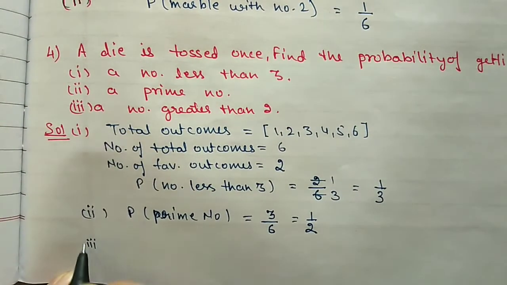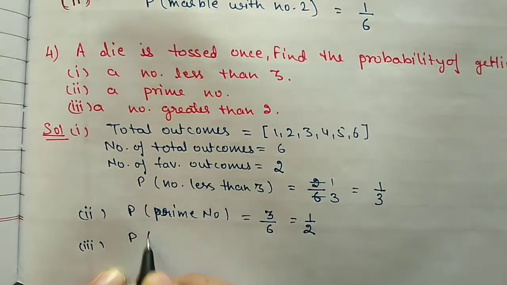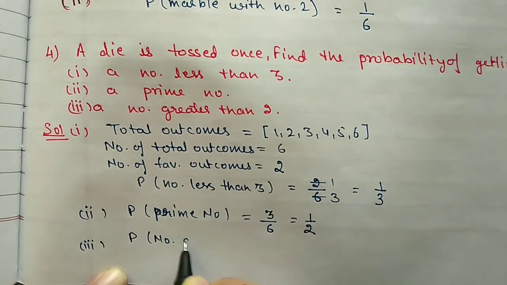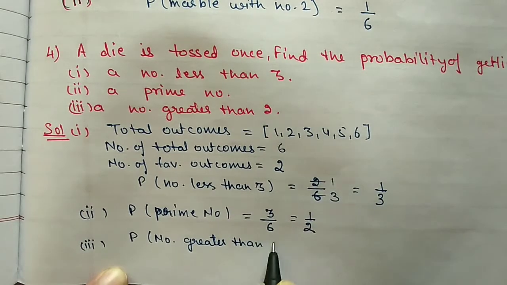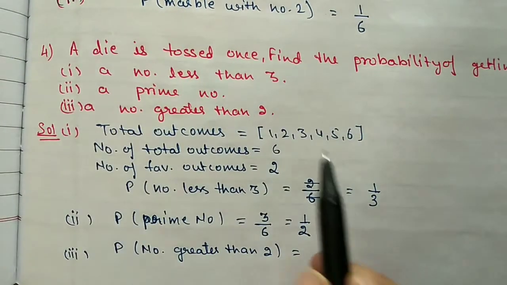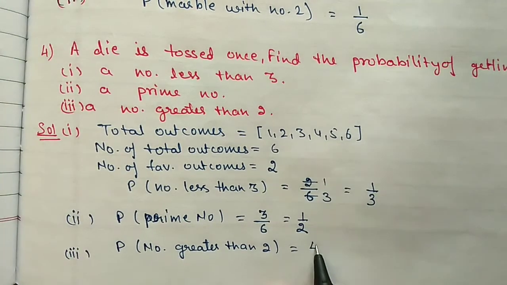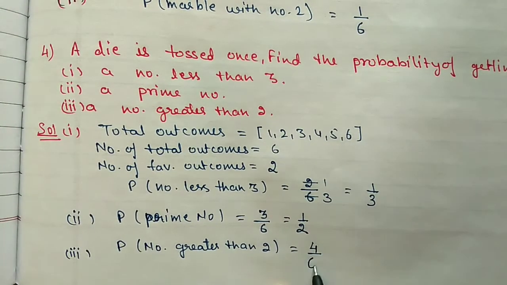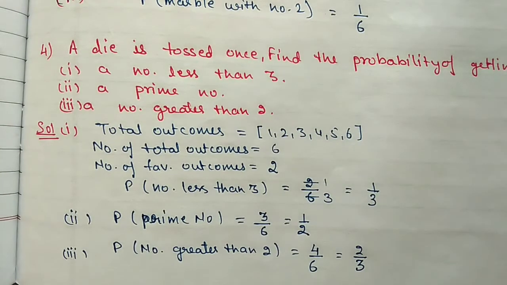Third, we have to find out a number greater than 2. Probability of getting a number greater than 2. So greater than 2 we have here 3, 4, 5, 6. 4 numbers are there greater than 2, out of 6. Here also we have to cancel: 2 2s are 4 and 2 3s are 6. Always write your answer in the standard form. So the answer is 2 by 3.